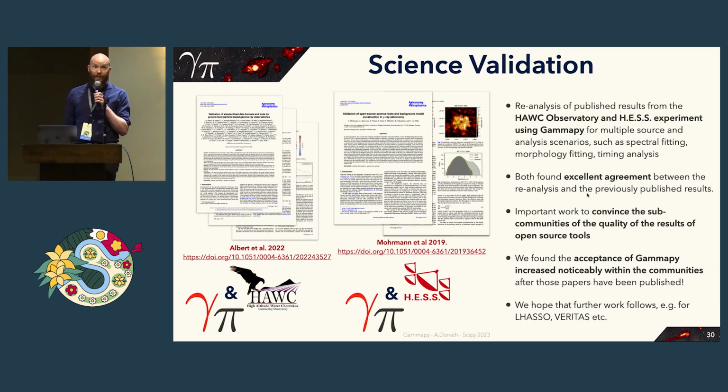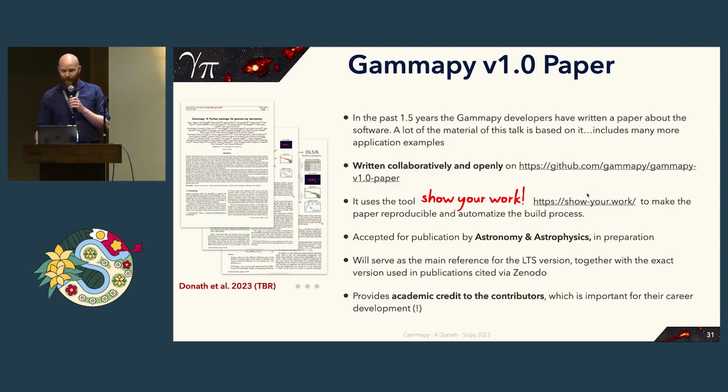We found that this was very important work for the sub-communities to really convince them of the quality of the results of open source software, because there were really doubts and it took years to convince those communities. We really found that the acceptance of Gammapy increased noticeably within these communities after those papers were published. So we hope that further work follows, for example, for LHAASO or VERITAS.